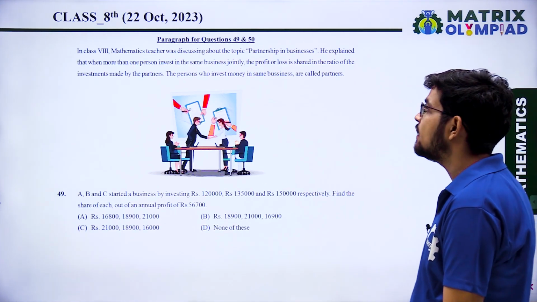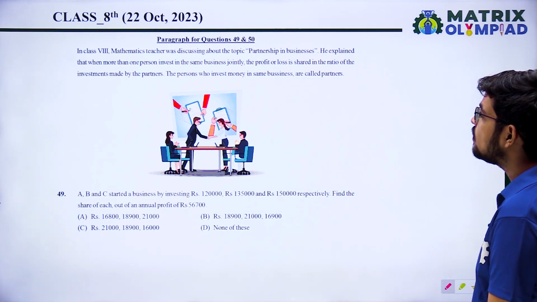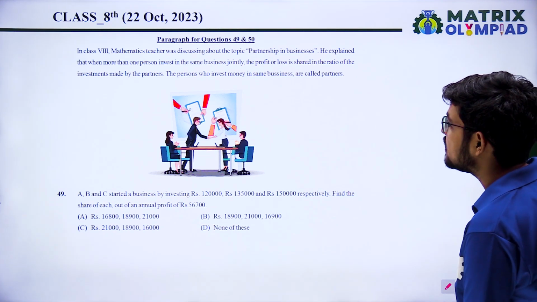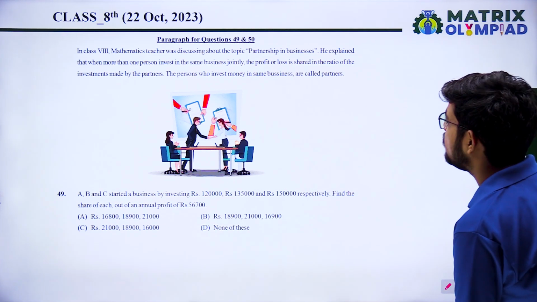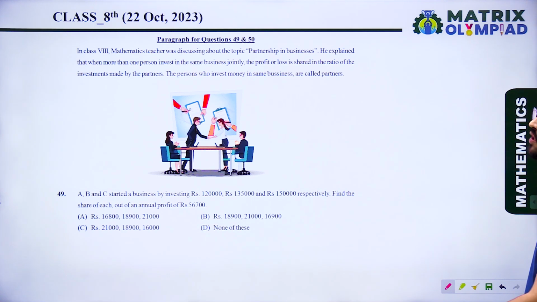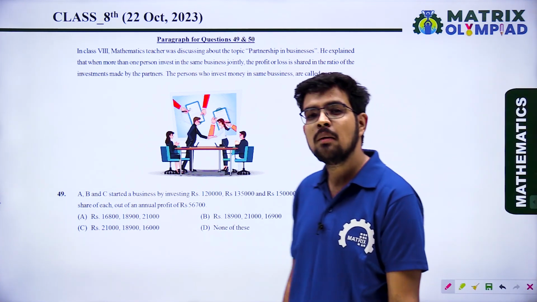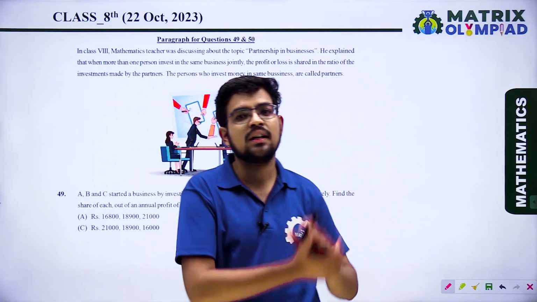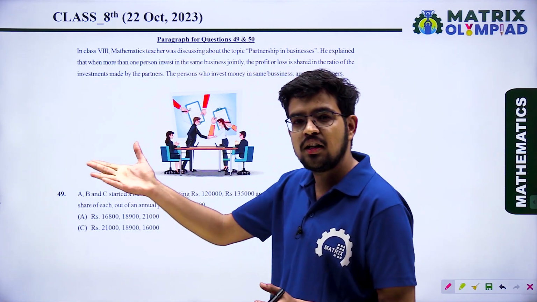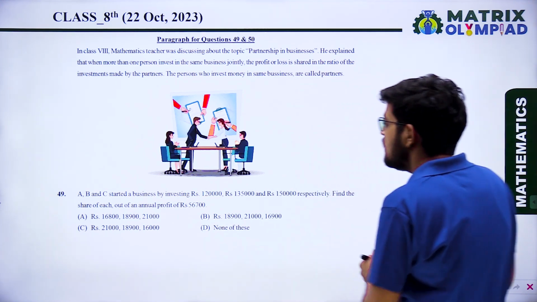In class 8, the mathematics teacher was discussing the topic partnership in business. He explained that when more than one person invests in the same business jointly, the profit or loss is shared in the ratio of investment made by the partners. जितना आप इन्वेस्ट करोगे उतना ही आपका प्रॉफिट का रेशियो आएगा. तो इन्वेस्टमेंट का रेशियो और प्रॉफिट का रेशियो सेम हो जाता है.